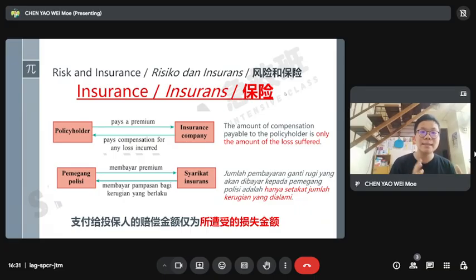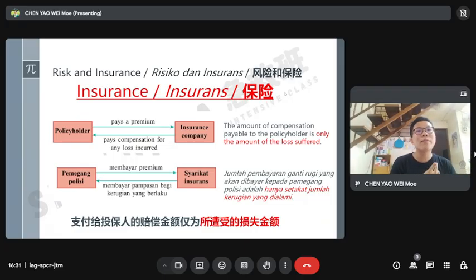If I am facing a loss, my insurance company can pay compensation for the loss, with the condition that I pay the premium, I buy the insurance package.